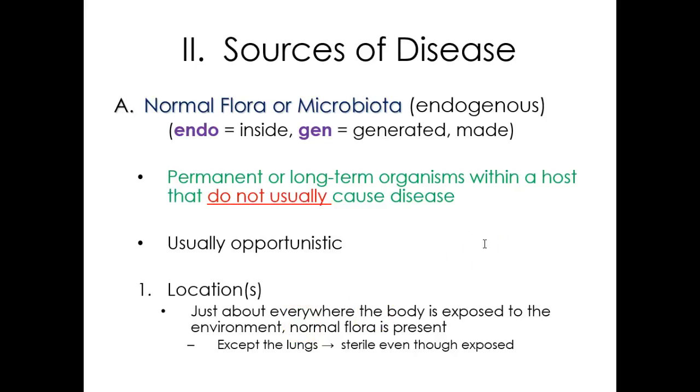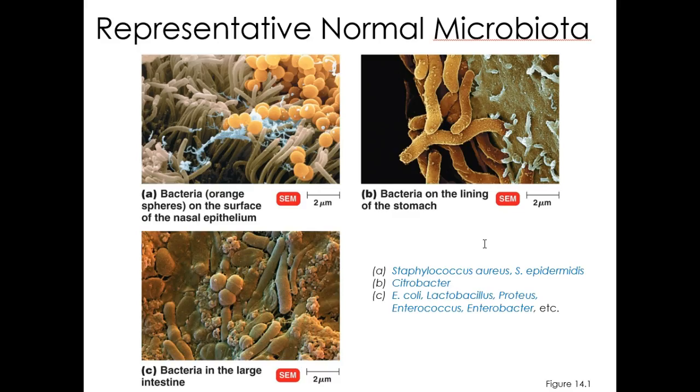Sources of disease. We have our normal flora, so they are on us, they're there to protect us. They're there in one location, and they usually try to stay in that one location because it's good for them, but they could be all over us. So for instance, this is going to be some in our stomach lining, in our small intestines.